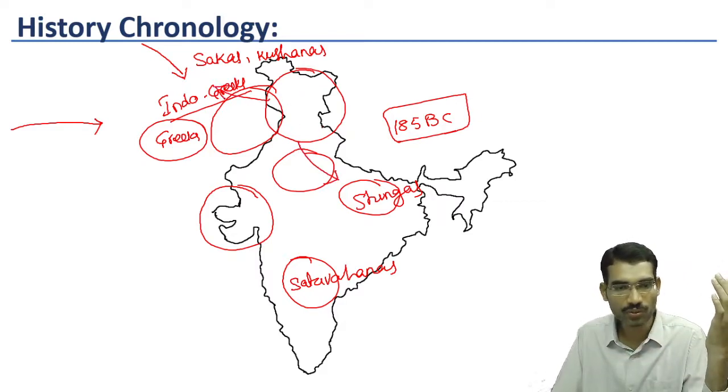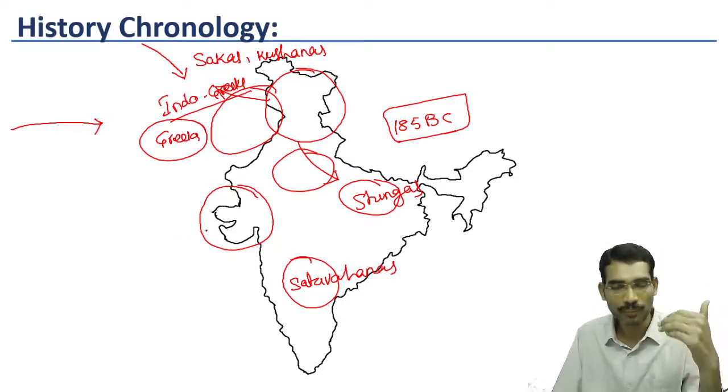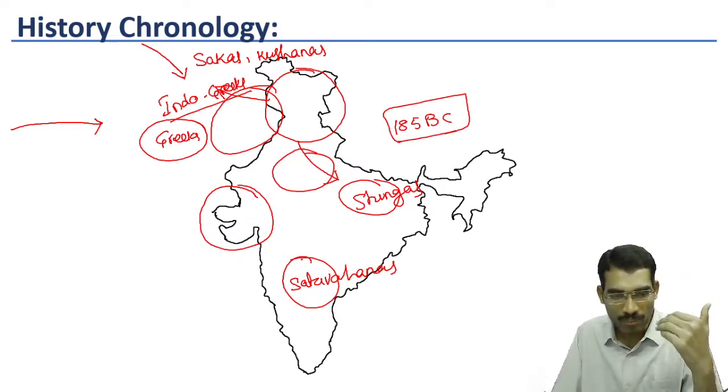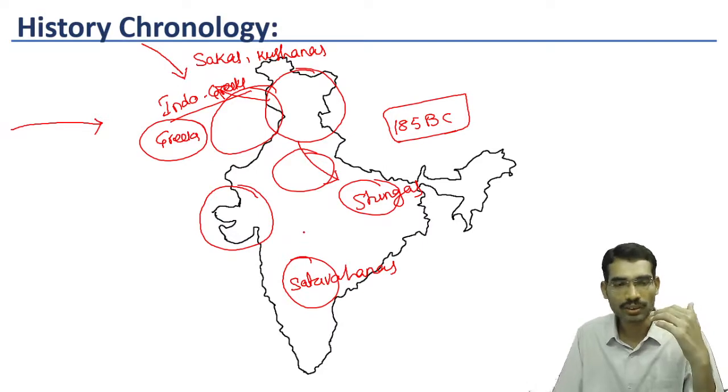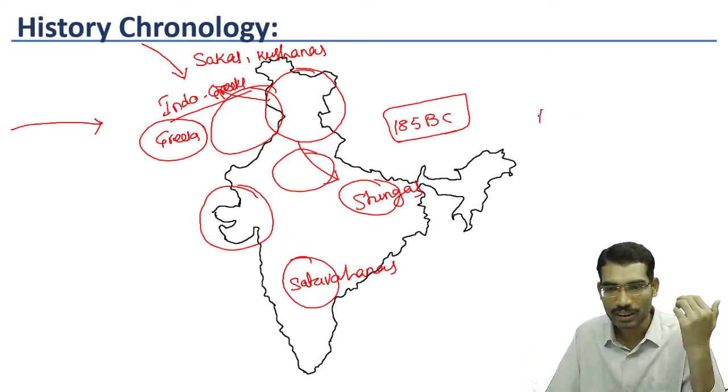They have created one of the large empires in India. Shakas mainly settled in western region, present day Gujarat, Malwa, some Rajasthan areas, and below it Satavahanas were ruling. So all these developments we are calling as post Mauryan period.